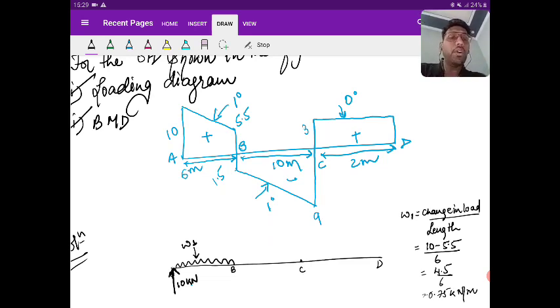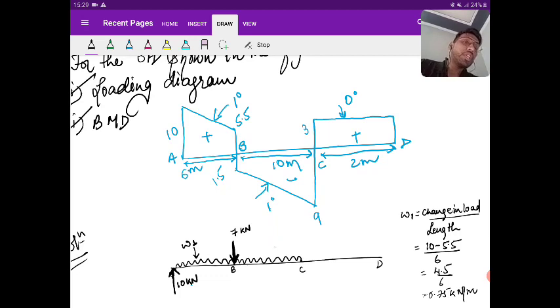Now from B to C, again there is a UDL. And before that, because there is a sudden change, there should be a downward load. What should be the value of this downward load? Nothing but 5.5 minus of minus 1.5, that is 7 kilonewton.